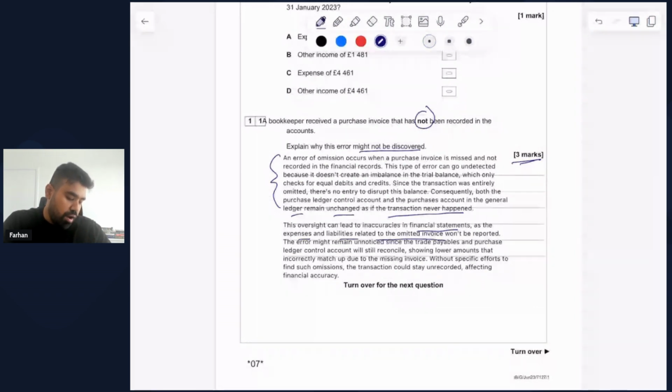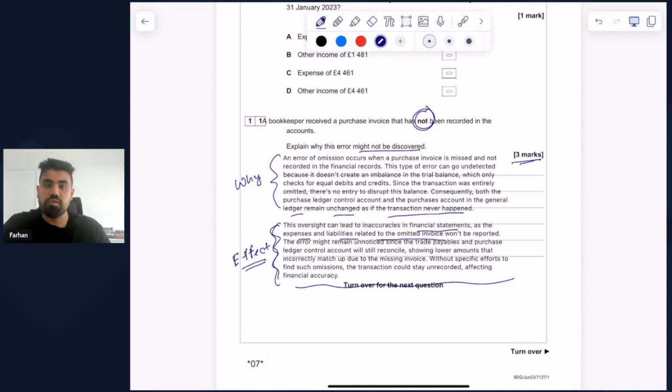But in the second paragraph, we are trying to show you the effect of what's going to happen if this is not recorded in the books. So the first paragraph explains why this error might not be discovered, and the second paragraph explains the effect of not recording this transaction, which is mainly the inaccuracies in the financial statements. So if in the exam you get a question for discussing the effect, you can prepare a similar response to what I've done here and you'll get full marks for sure.